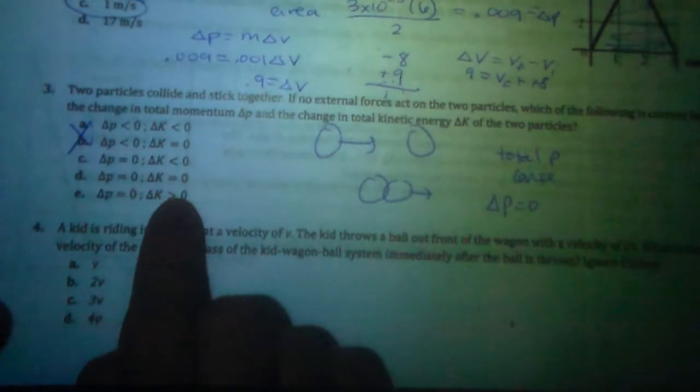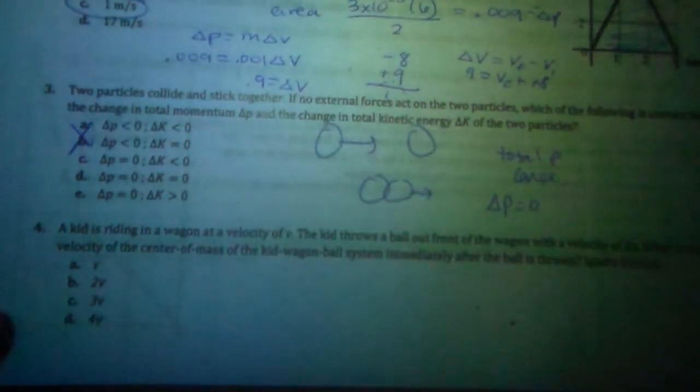Now in a collision, it is not guaranteed that your kinetic energy is conserved, right? In fact, in most collisions it's not conserved. So this is the stick-together case. This is an example of an inelastic collision. Anytime they stick together, you lose kinetic energy. So if I'm losing kinetic energy, the change in kinetic energy should be a negative change.